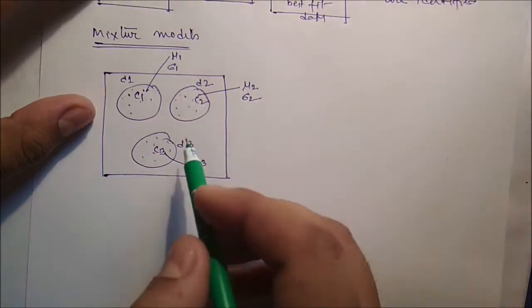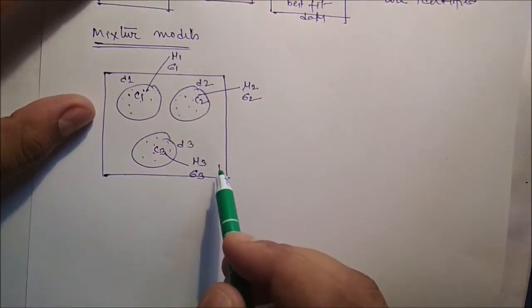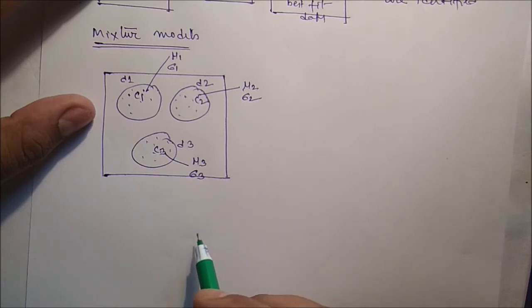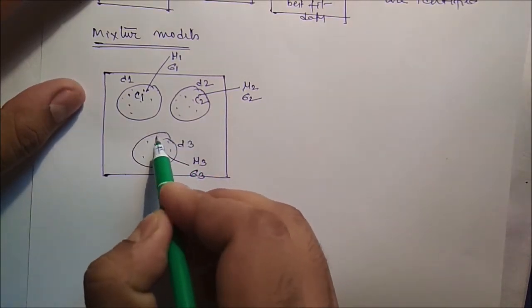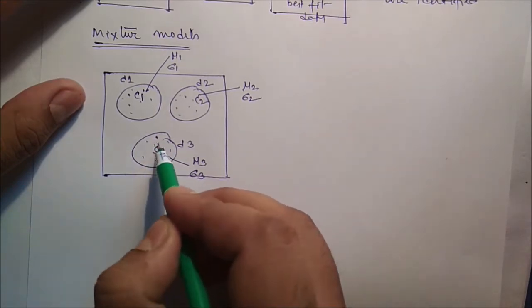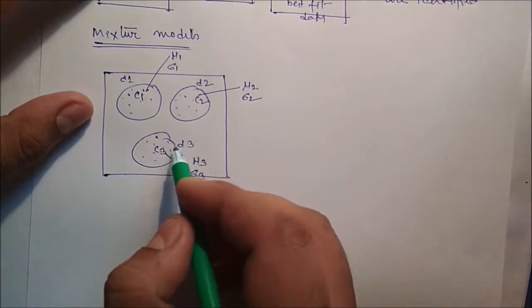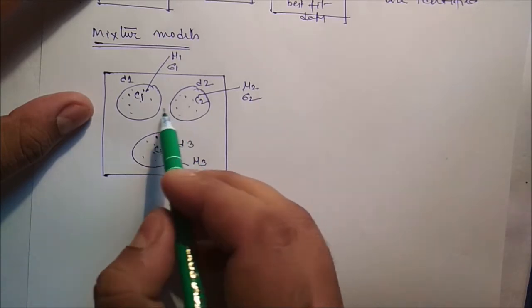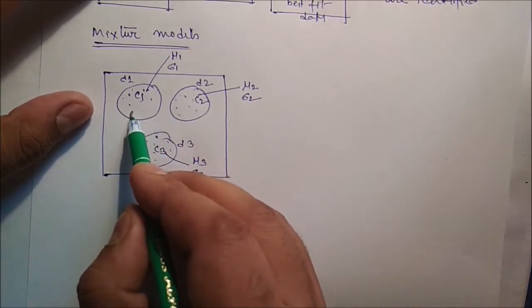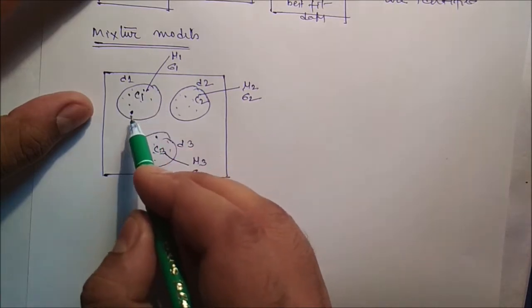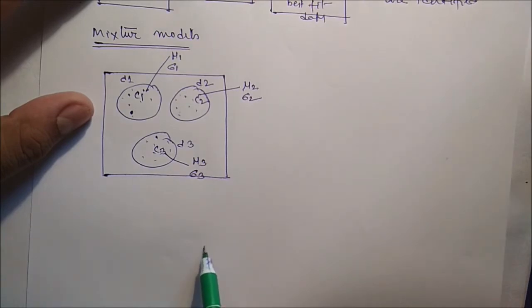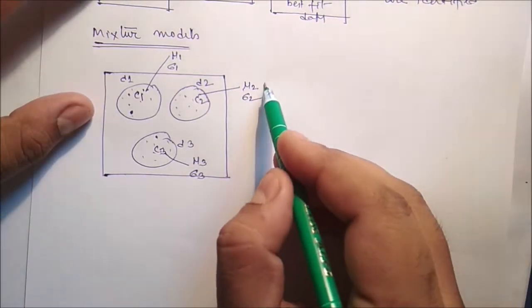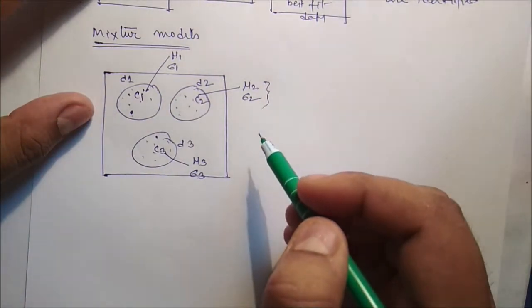Now we identify which data belongs to which cluster. Our goal is to identify which data belongs to which cluster, and the cluster assignment is not crisp. That means we have to assign a weight value for that data. The probability that the data belongs to this particular cluster is much higher than for these two clusters. So our goal is to estimate the parameters using statistical models, to describe the model.